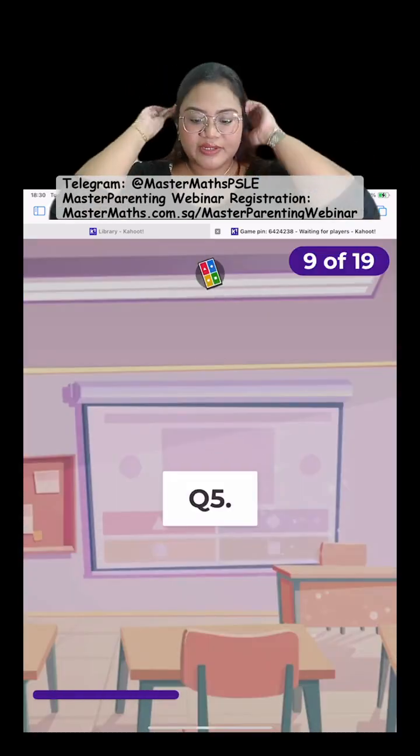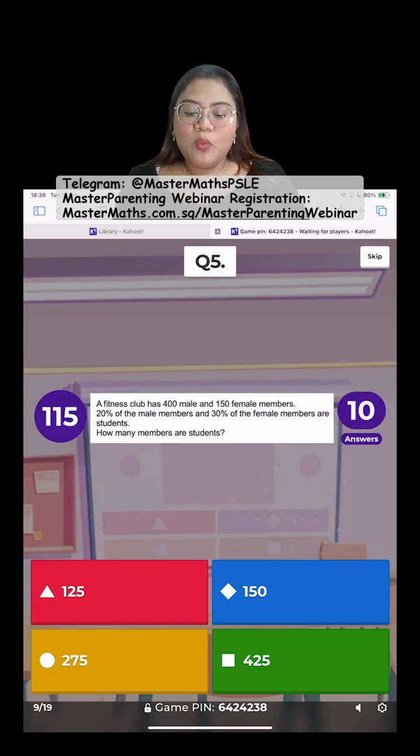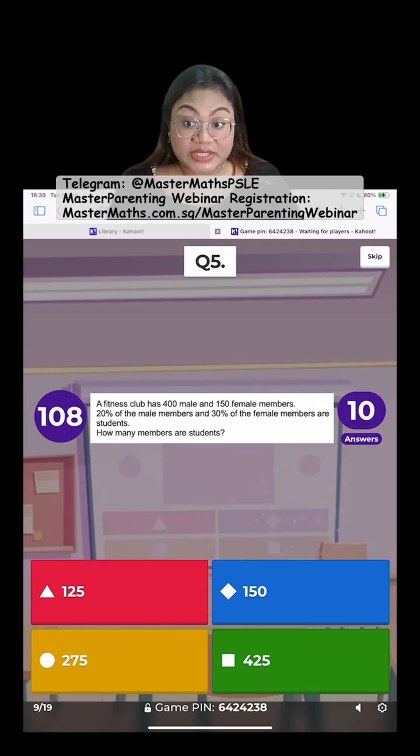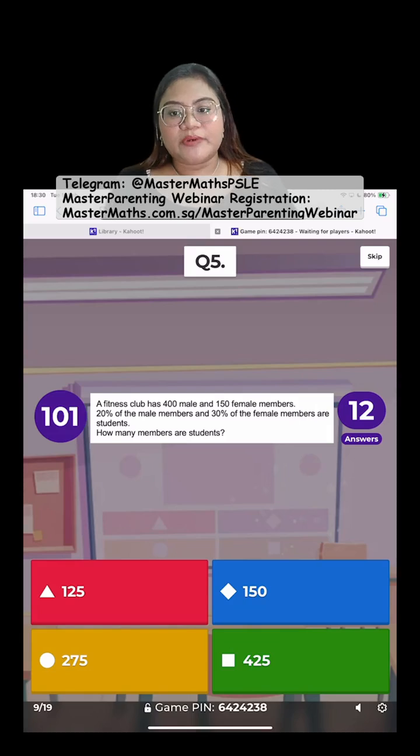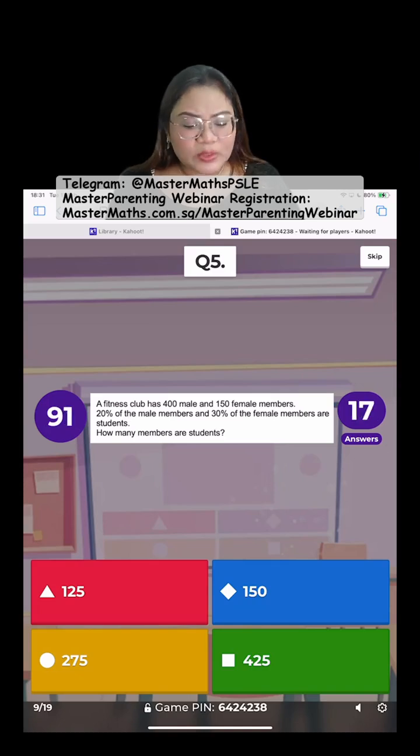Question number 5 now. A fitness club has 400 male and 150 female members. 20% of the male members and 30% of the female members are students. How many members are students? So how many members is this 20% of the male and 30% of the female? That's what you need to look for, okay? Purple minus blue equals answer. What's purple? Where's purple? I don't know.